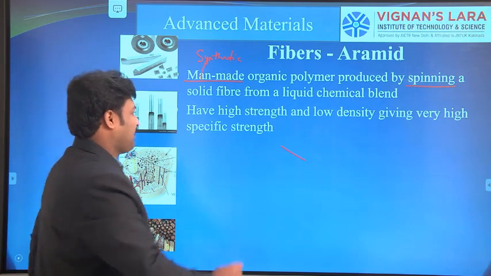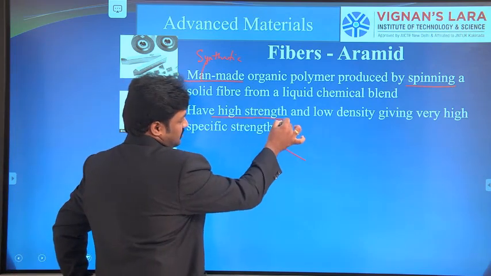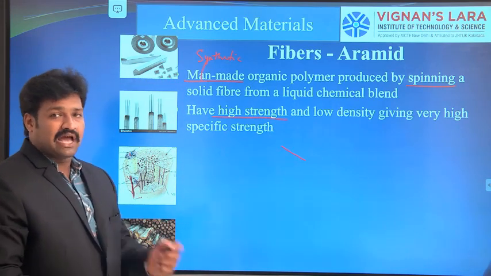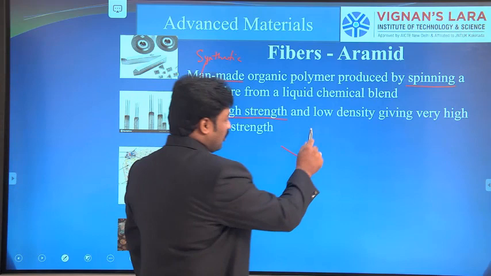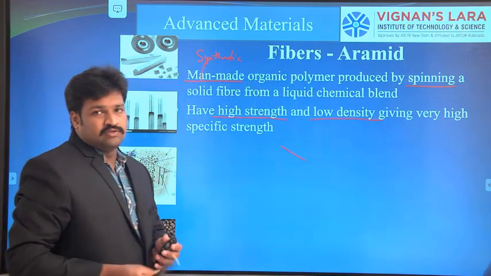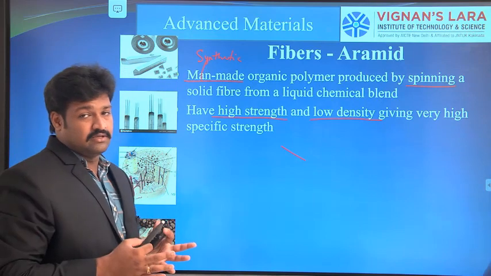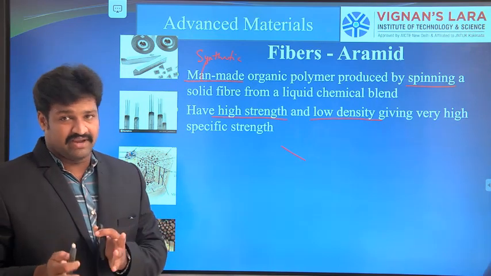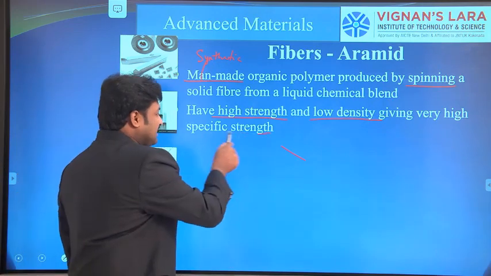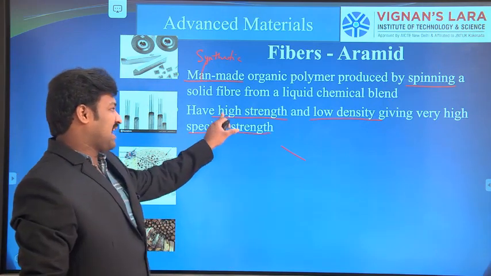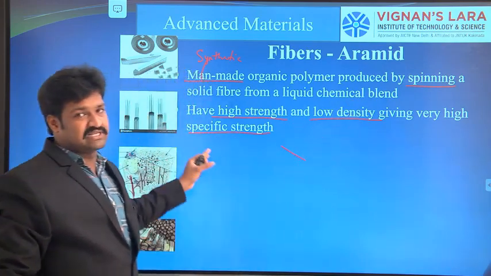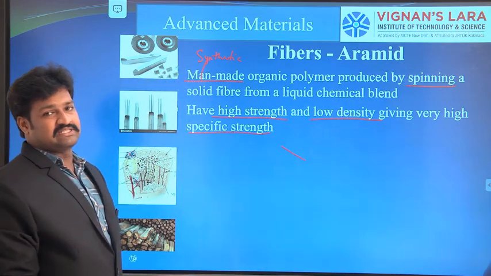Next, these have high strength. Compared to glass fibers, aramid fibers have high strength, along with low density. I already discussed that the strength with respect to its weight is called specific strength. Here this has high specific strength. It means this has high strength and low density. The strength to weight ratio is called specific strength.